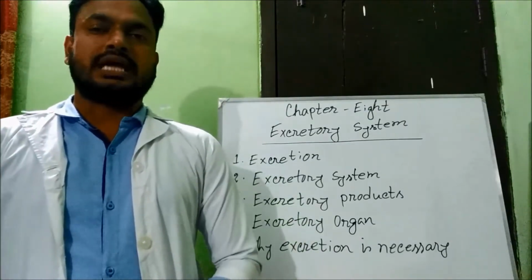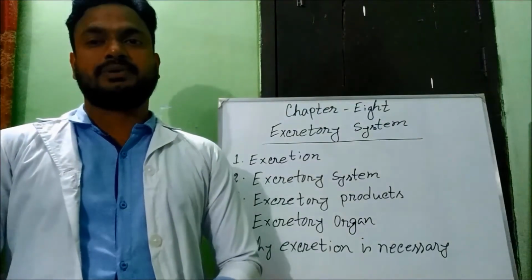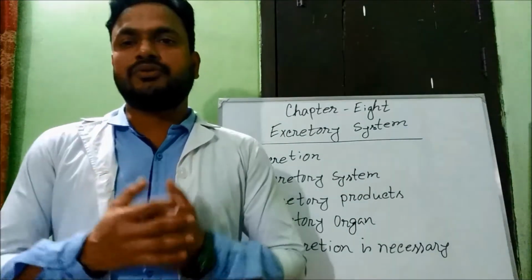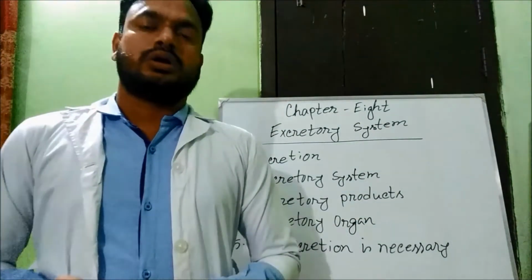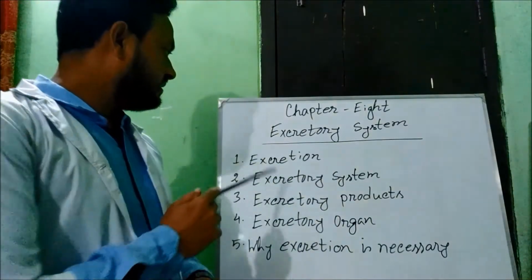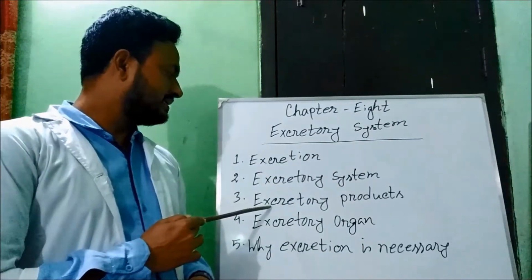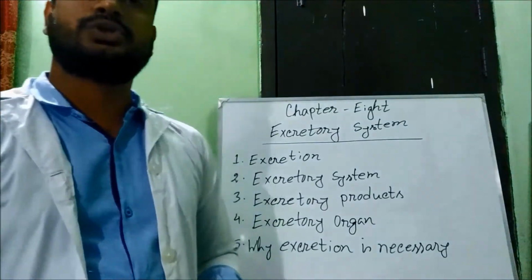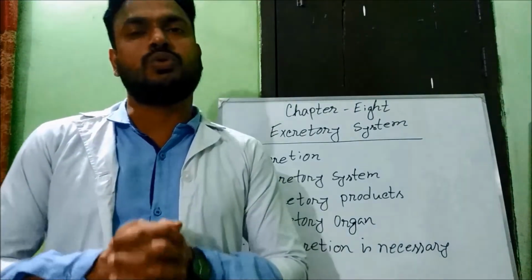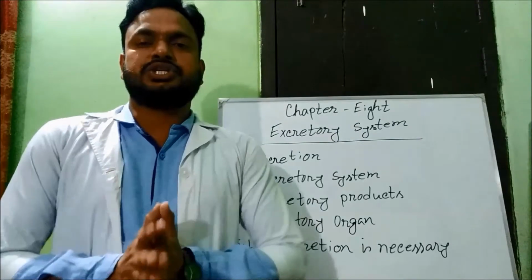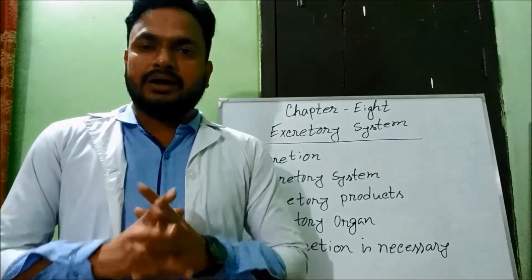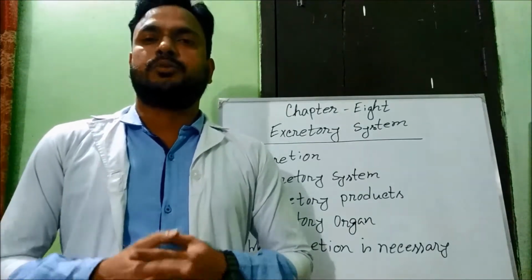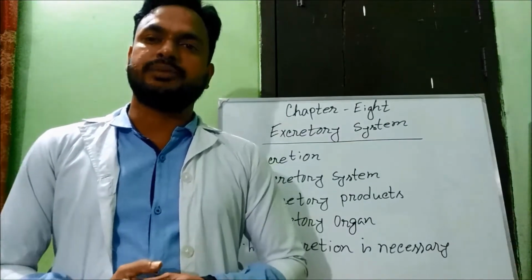Today I am going to discuss the excretory system, chapter 8, biology for class 9 and 10. Before learning this chapter, we have to know about some topics like excretion, excretory system, excretory products, excretory organ, and why excretion is necessary. At first, we have to know what excretion is. Excretion is a biological process through which harmful nitrogenous waste products produced by metabolic activity are removed from the body.